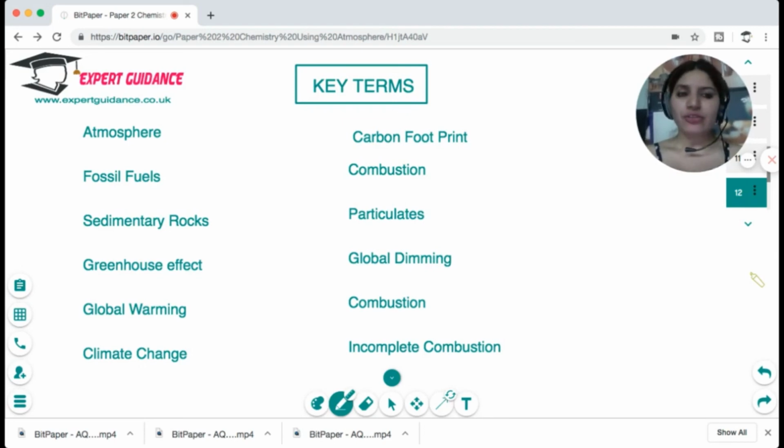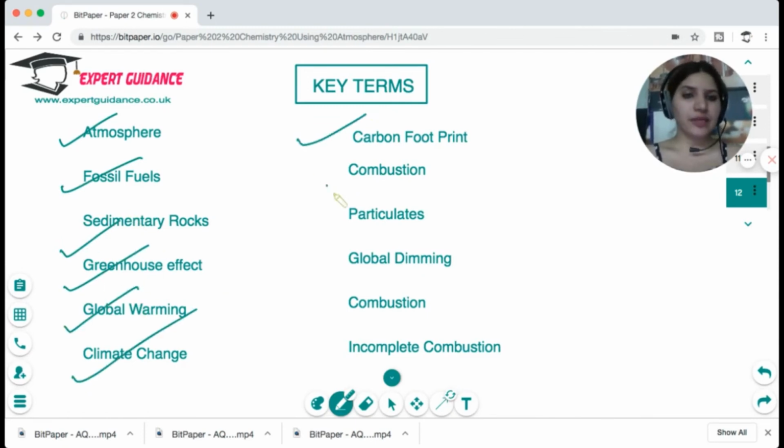Now you should be aware of all these key terms: atmosphere, fossil fuels, sedimentary rock, greenhouse effect, global warming, climate change, carbon footprint, combustion, particulates, global dimming, and incomplete combustion. You can pause this video, have a go at these terms, and then come back and check the answers.